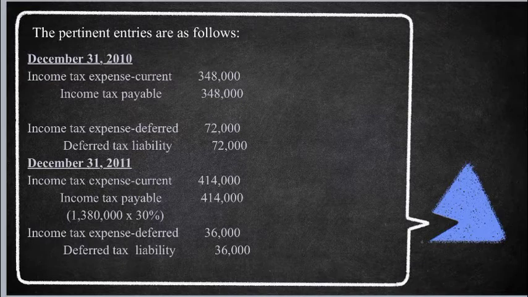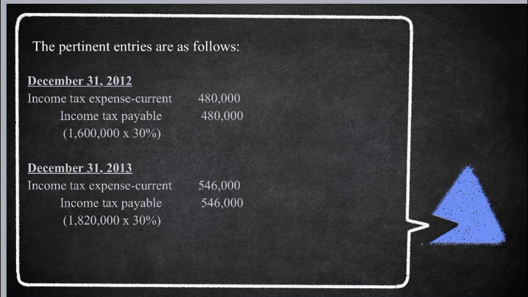Debit, income tax expense deferred, 72,000. Credit, deferred tax liability, 72,000. Sa December 31, 2011, ang debit natin is income tax expense current, 414,000. Credit natin, income tax payable, 414,000. Nakuha to pag pinag-times yung 1,380,000 times 30%. Next naman is debit, income tax expense deferred, 36,000. And credit, deferred tax liability, 36,000.